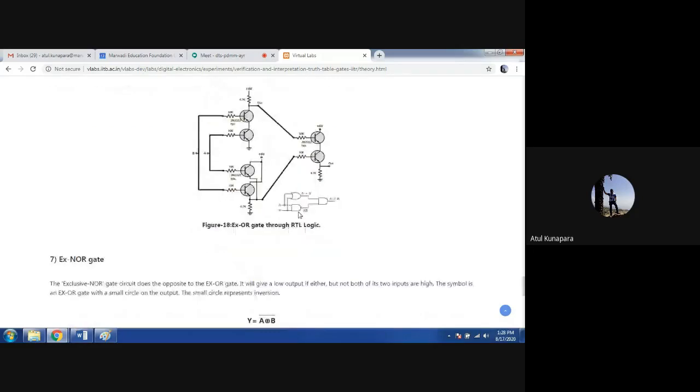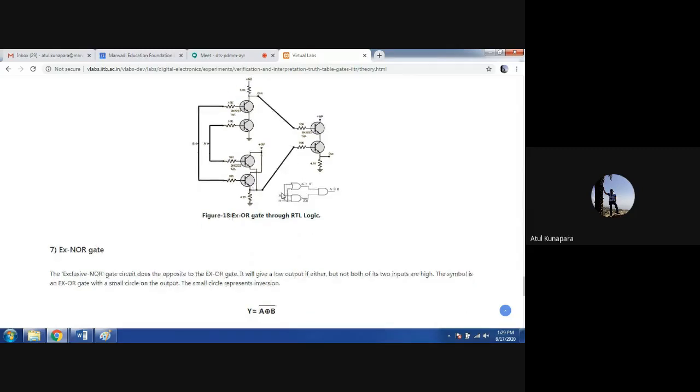First there will be an OR operation of A and B, and then a NAND operation of A and B, and those outputs will go through an AND operation to realize A XOR B. So here the gate combinations are given symbolically, and the transistor resistor logic is also present. It is just a combination of the gates which we talked about previously.